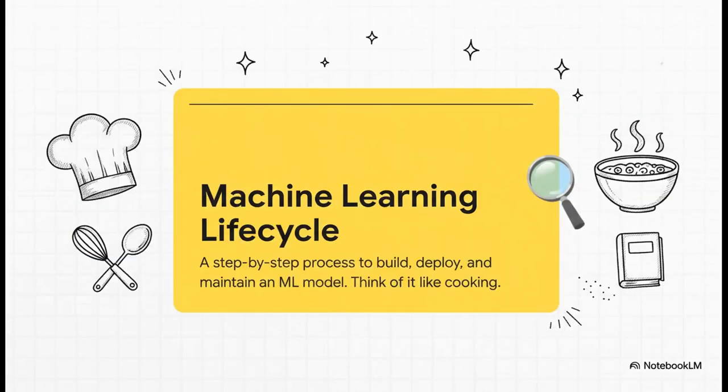So what is this thing really? Well, put simply, the machine learning lifecycle is just the structured path you take to get from an idea to a working AI model. And to make it all click, we're going to think of it just like cooking a gourmet dish. You need a clear recipe, top-notch ingredients, some careful prep work, and of course, a final, perfect presentation.